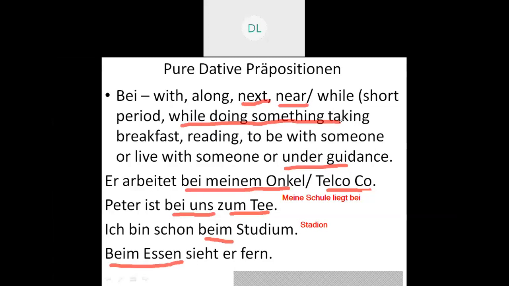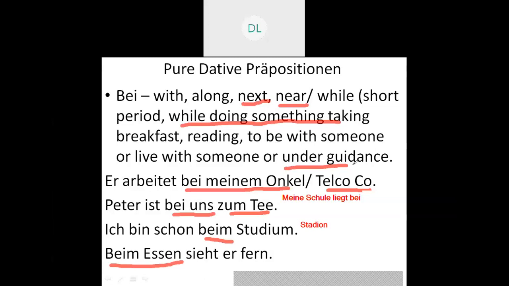That is, during the breakfast, I read a newspaper. So that is beim Frühstücken. So that is at the time of reading and all, or to be with someone, or live with someone, or under guidance. So these are the meanings of bei.